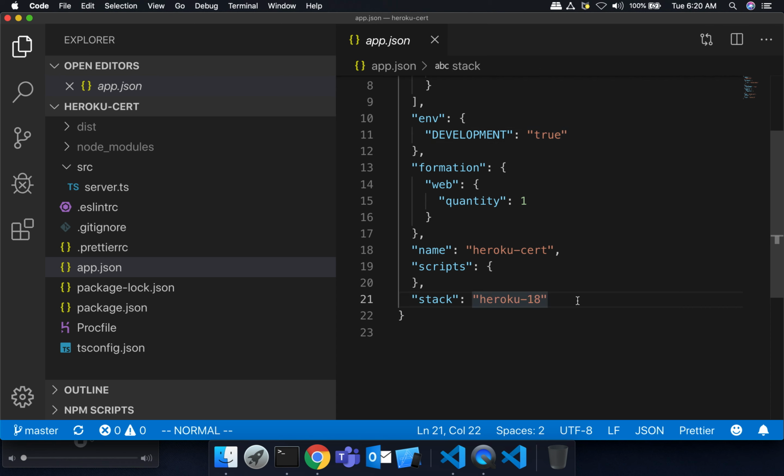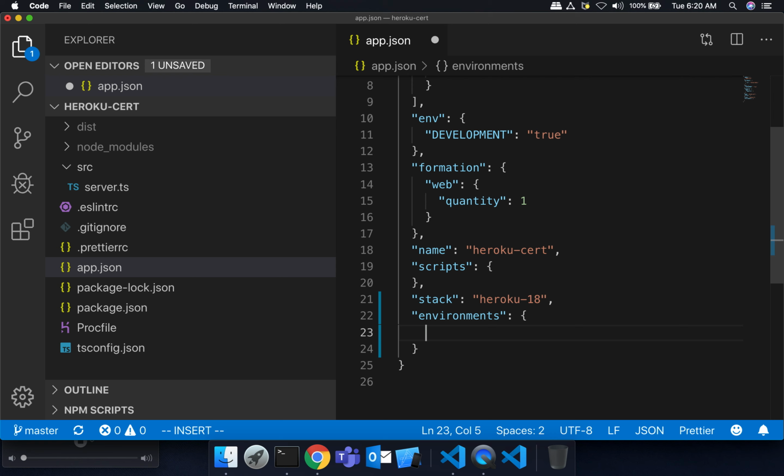So what I can do here is add another section to this, and let's see if I get this right. I'm going to say environments. You can think of this as the app JSON, the things at the root level are the default settings, and then depending on the environment, I can override these base values.